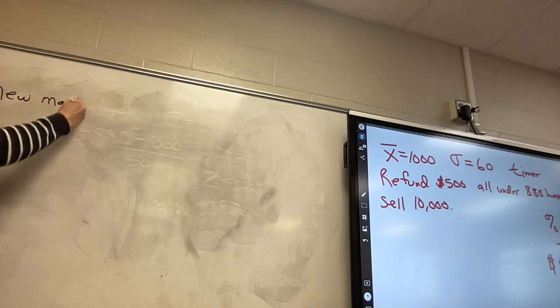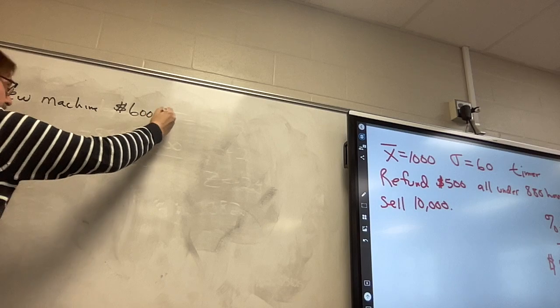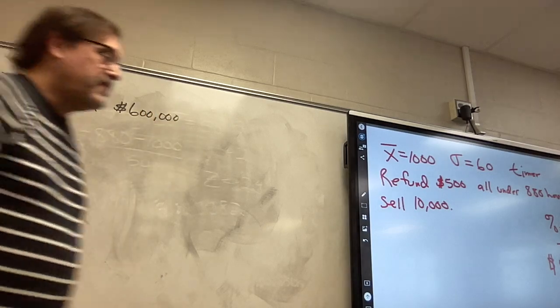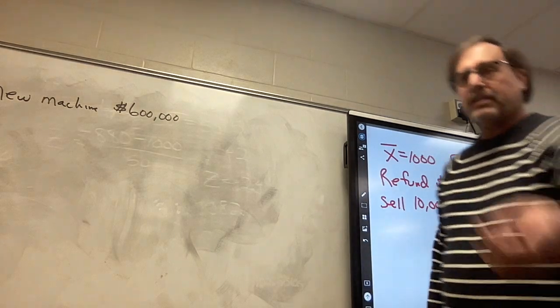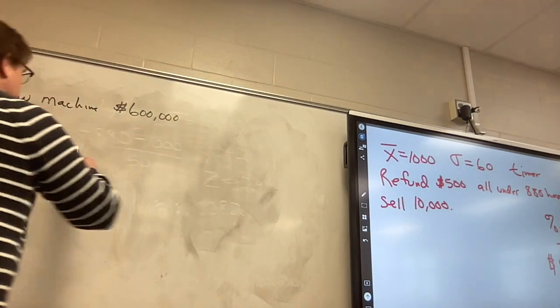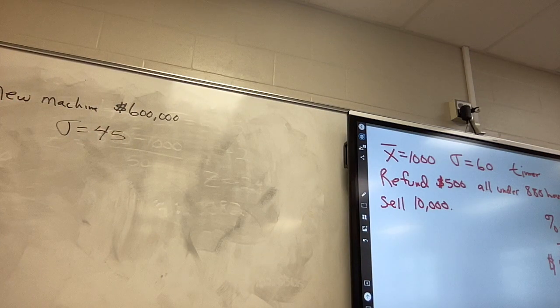Instead of an employee, they're thinking of getting a new machine, which costs $600,000. These are made by a machine and people working together. Now we got a better, up-to-date machine. Our product is going to be more accurate, more better. That was good English, and I recorded that too. That's going to lower the standard deviation to 45. A better machine means your products are going to be closer to what they should be. Less of them will be really good, less of them will be really bad.